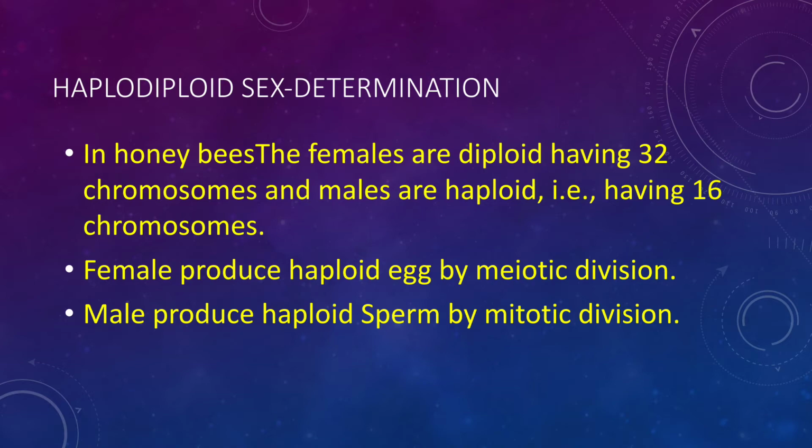They are workers. And haploid males are there. The female produces a haploid egg by meiotic division. The male produces haploid sperm by mitotic division. The honeybee females have 32 chromosomes and males have 16 chromosomes.